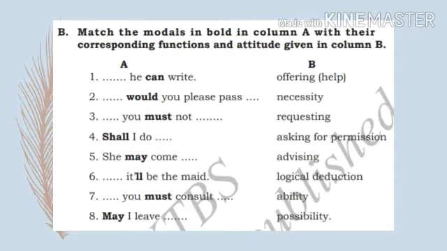An example. So now what you need to do is match the modals in bold in column A with their corresponding functions and attitudes given in column B. Okay, he can write. Is it offering help or necessity, requesting or asking for permission, or advising, or logical deduction, or ability, or possibility? What is it? He can write. It shows his ability, isn't it? So you have to match one with ability.